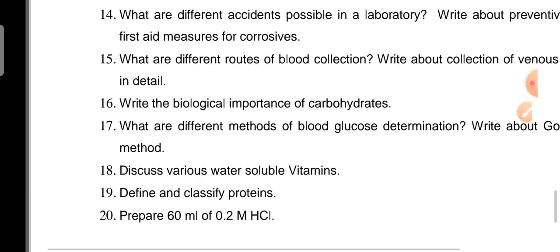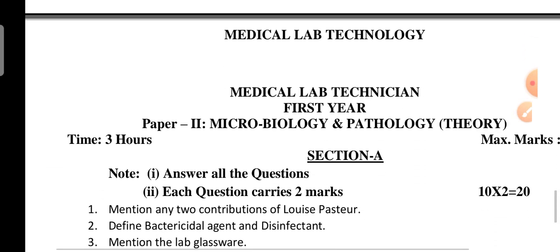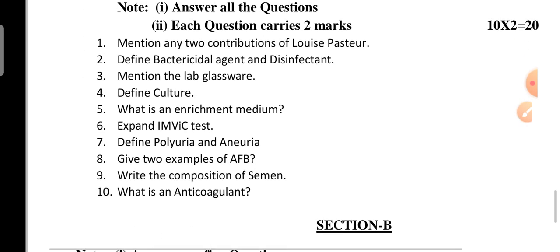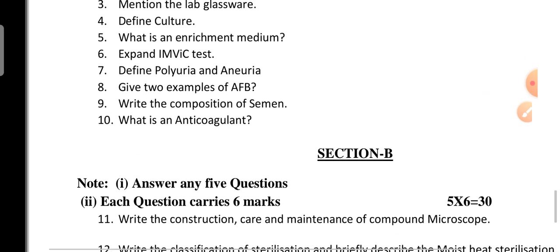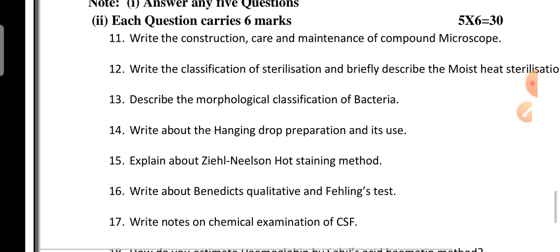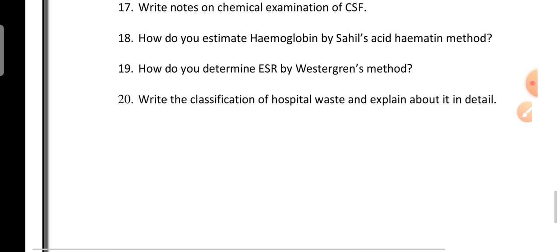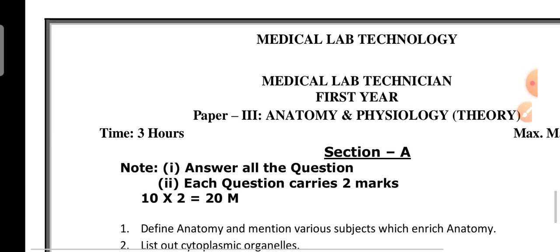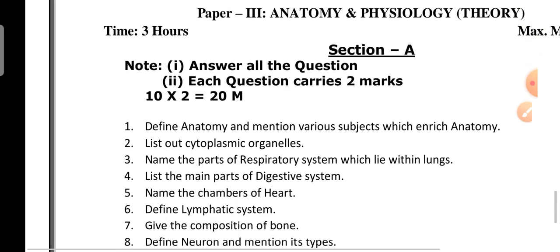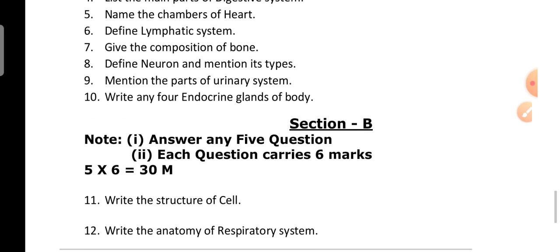Next paper 2, section B questions. Next paper 3, anatomy and physiology, section B questions.